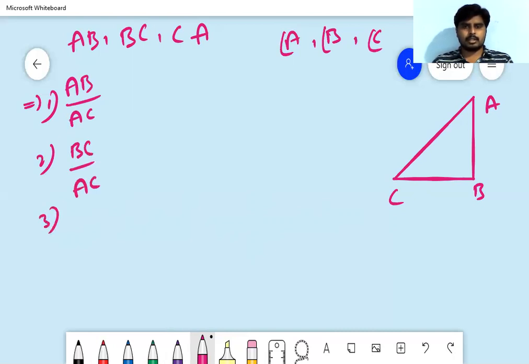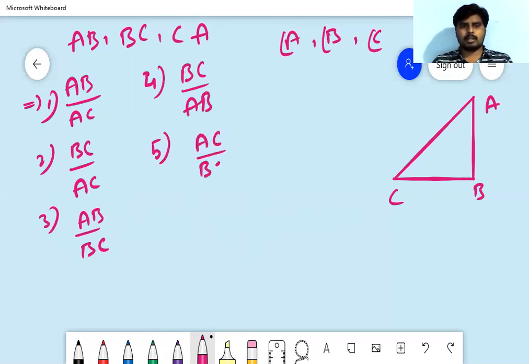Next, AB by BC, and number 4, BC by AB, number 5, AC by BC, number 6, AC by AB. These are the 6 ratios we can make with the 3 sides of a right angle triangle. There are no other possibilities.